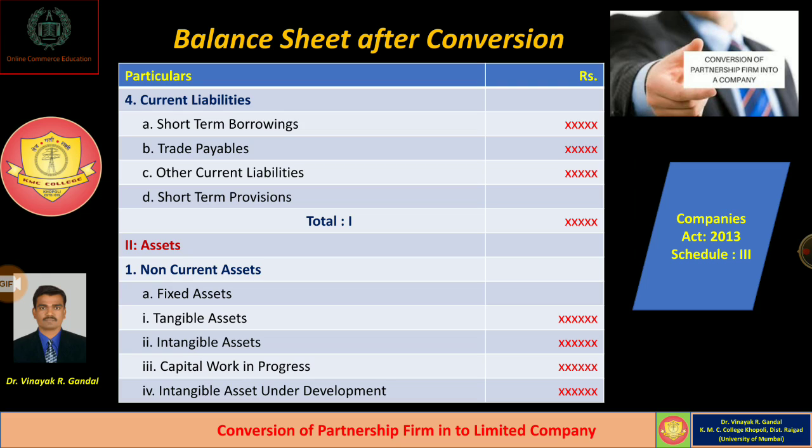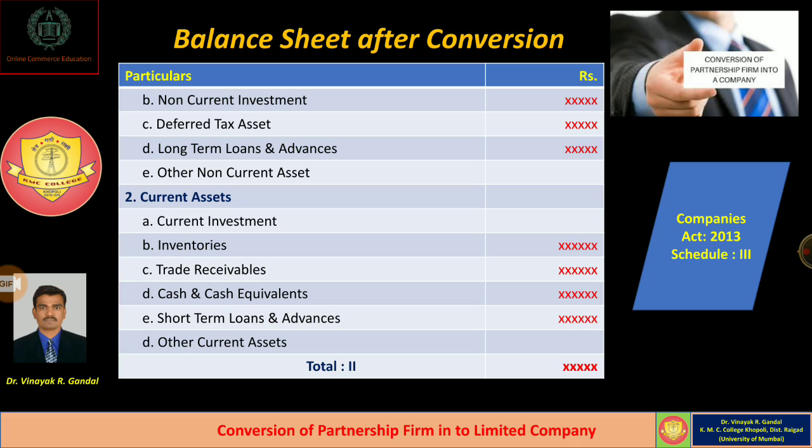Intangible assets like goodwill, patents, copyright, etc. It also consists of work in progress, and whatever intangible assets under development should all be recorded under the heading of fixed assets. Okay.